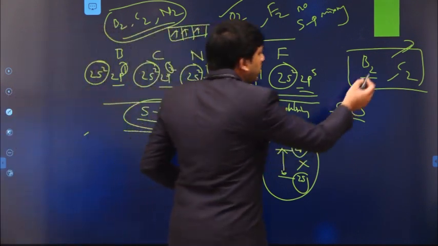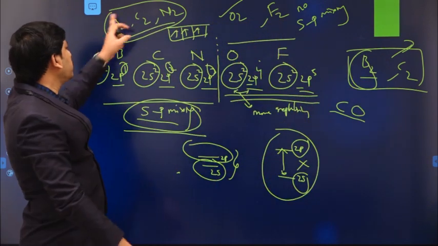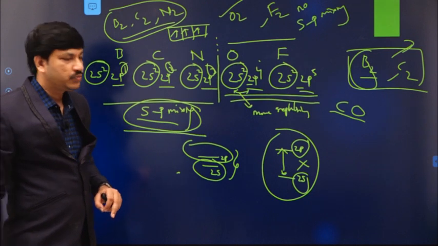But for the next class, please try to show me the formation of the B2 molecule and the C2 molecule using MO theory like this.